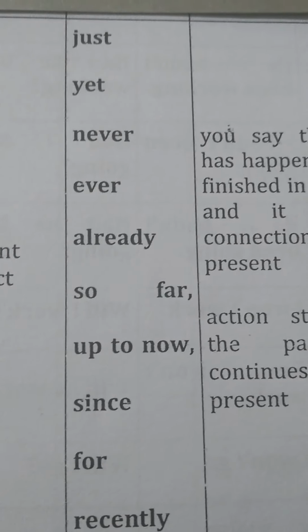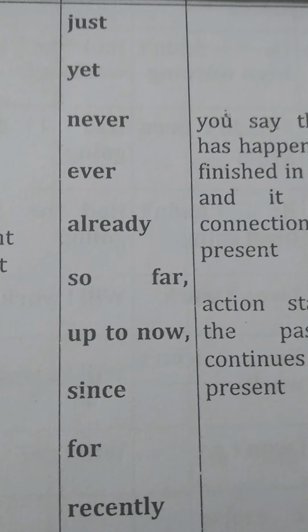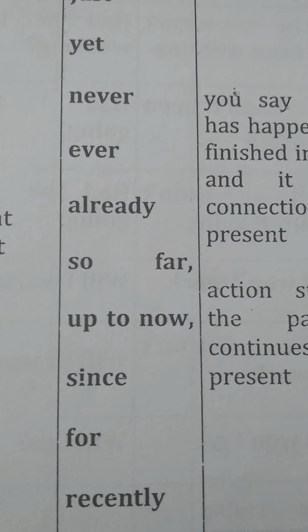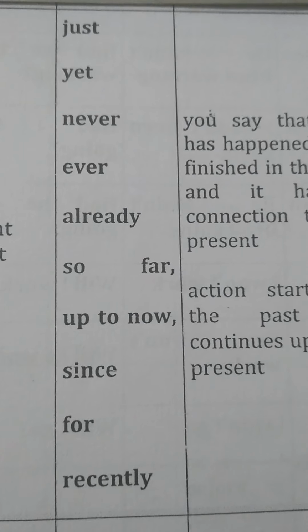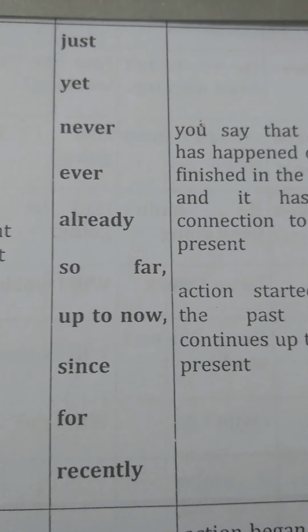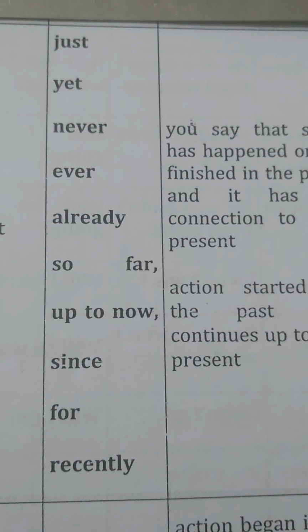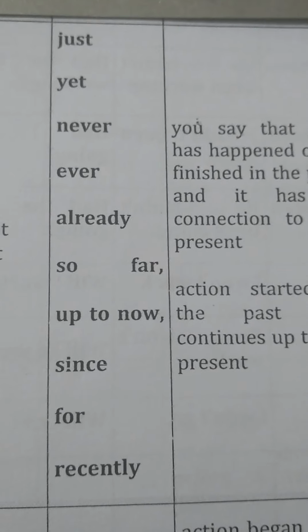Okay. Now if words like just, yet, never, ever, already, so far, up to now, since, for, recently are present in a sentence, that indicates that the sentence is a present perfect tense sentence. Clear? In present perfect tense we use has or have and the verb's past participle form. Past participle form means third form.